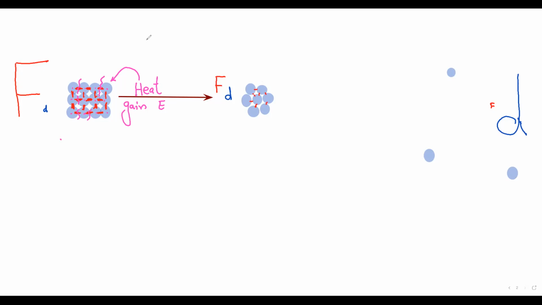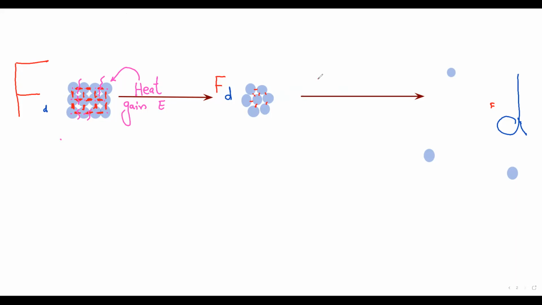Okay, what about extra heat to the liquid state? When the liquid state gains heat, it starts to convert into gas. Why?